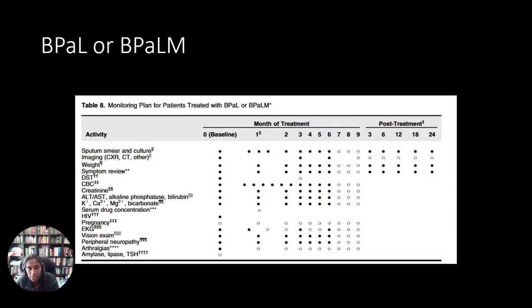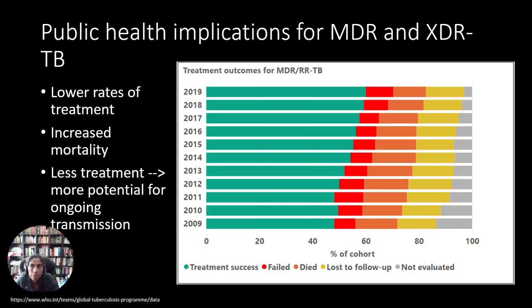And here is a table showing what labs need to be monitored with patients on MDR treatment with B-PAL or B-PALM. There are multiple public health implications for MDR and XDR-TB. These patients generally have lower rates of treatment and increased mortality, and because they have less treatment, there is more potential for ongoing transmission.